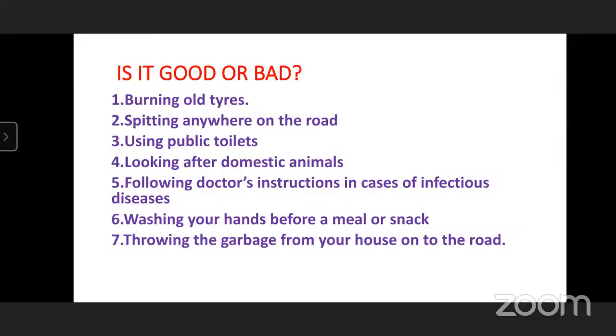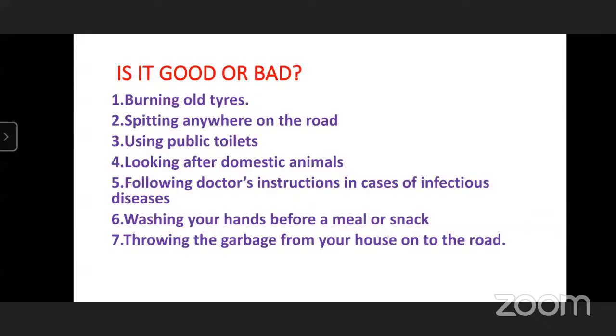Question number 6. Washing your hands before a meal or snack is good or bad? Good. How is it good? Because while we are eating, when we want to have lunch, we want to wash our hands before.